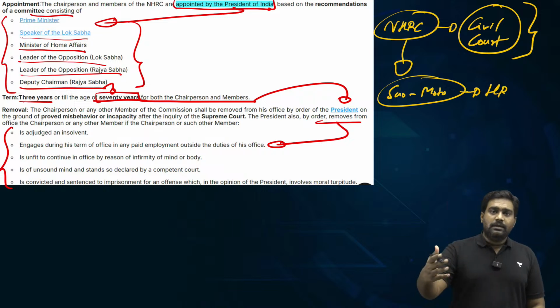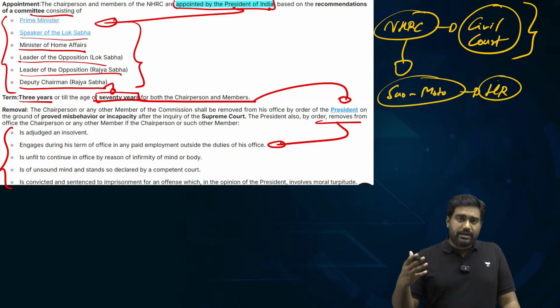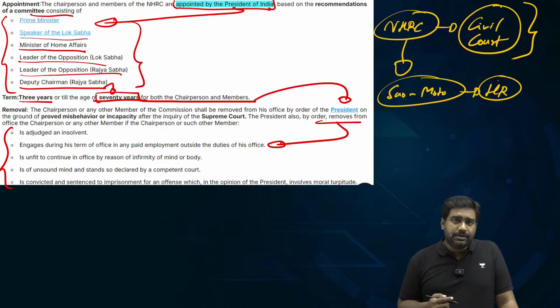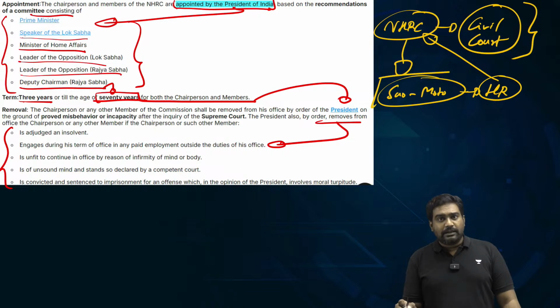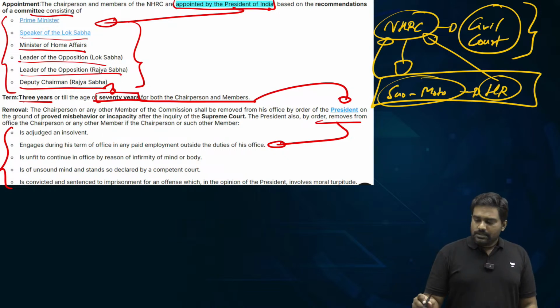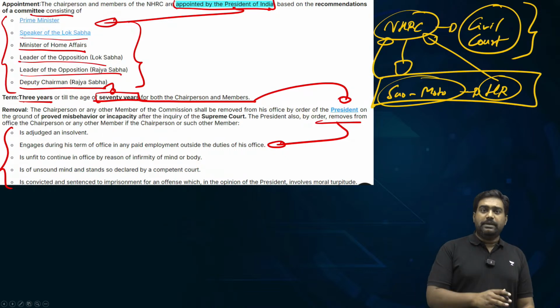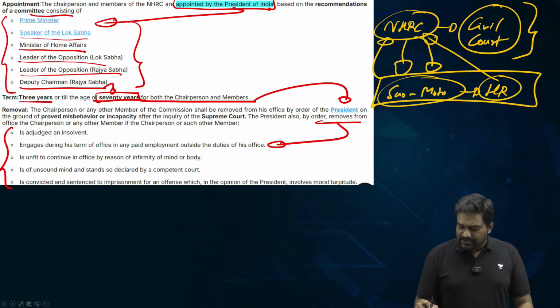For example, in the horrific rape incident of a doctor in Kolkata at the RG Kar Medical College, NHRC took suo motu notice and started its own parallel investigation, right? So it can take notice on its own based on media reports, and it can also receive complaints regarding human rights violations. It can carry out its own inquiry.